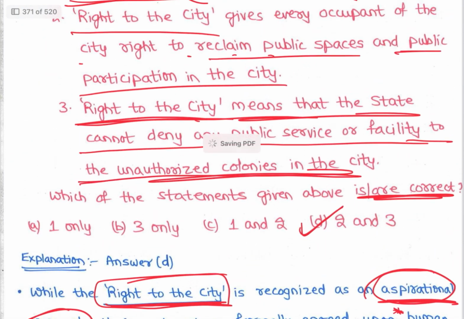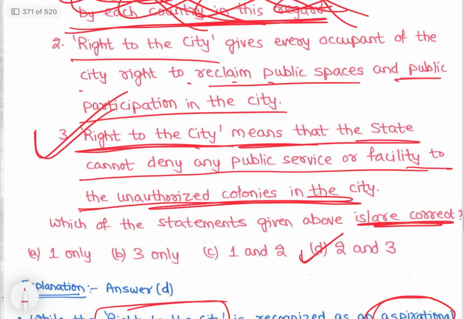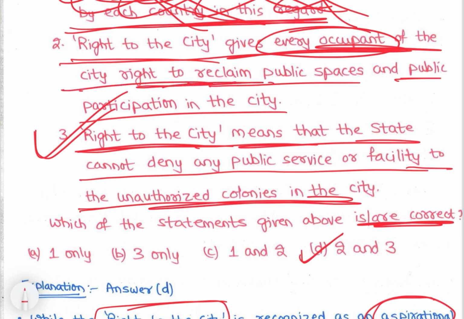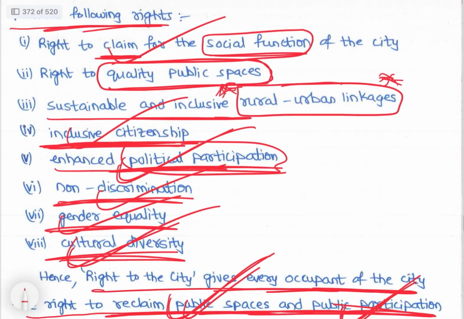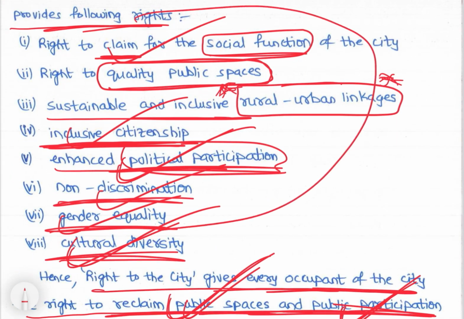So right to city means that state cannot deny any public service or facility to the unauthorized colonies in the city. Yes, state cannot deny, right? Even if they are unauthorized colonies, the state should give rights, right? Then the right to city gives every occupant of the city right to reclaim public spaces and public participation in the city, right? Both these rights are covered here. So that is the right to city concept and UN Habitat. So you have to pay attention to these things.